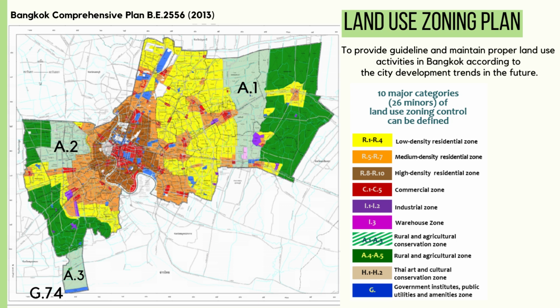There are 4 land use types related to flood prevention measures. Type A1, preserve for floodway and flood risk mitigation. Type A2, preserves for natural conservation in rural and agricultural areas. Type A3, preserves for breeding and nursing marine animals near coastal area. Type G24, preserves for coastal public park.